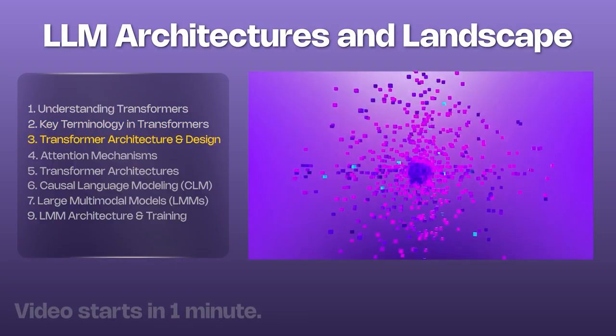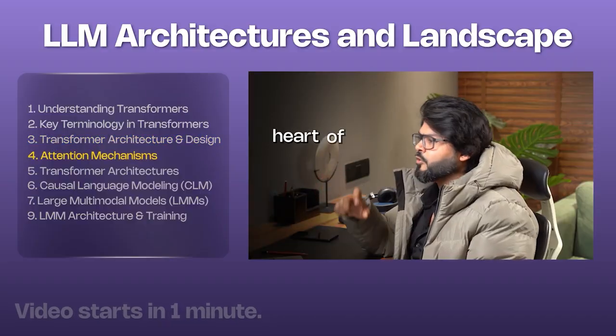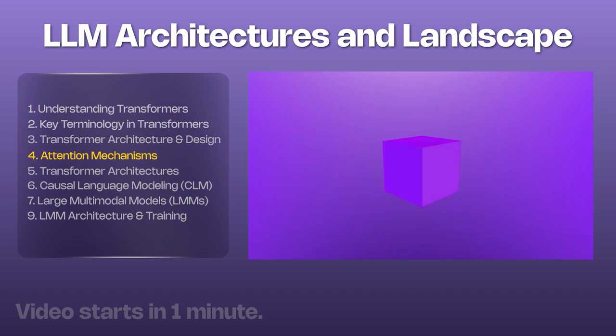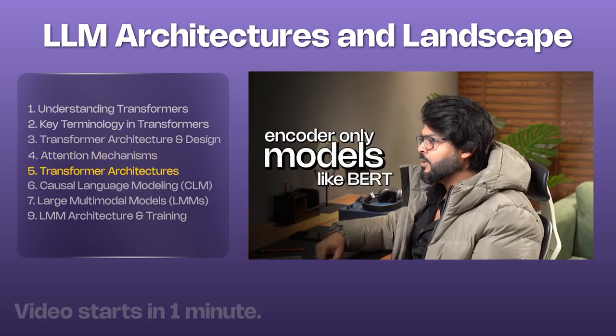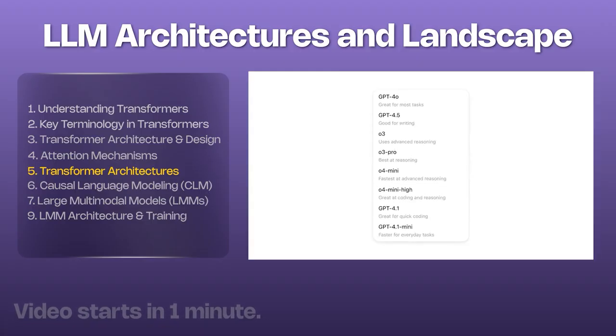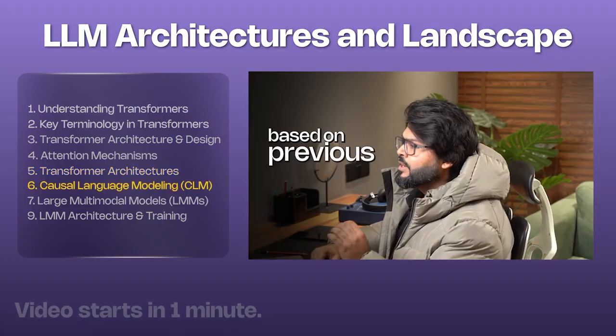The original transformer combined an encoder and decoder. Self-attention is the heart of the transformer. As a result, the model focuses on context, enabling a richer understanding. Today, we also have encoder-only models like BERT and decoder-only models like GPT. GPT models are trained using causal language modeling. They predict the next word based on previous context.